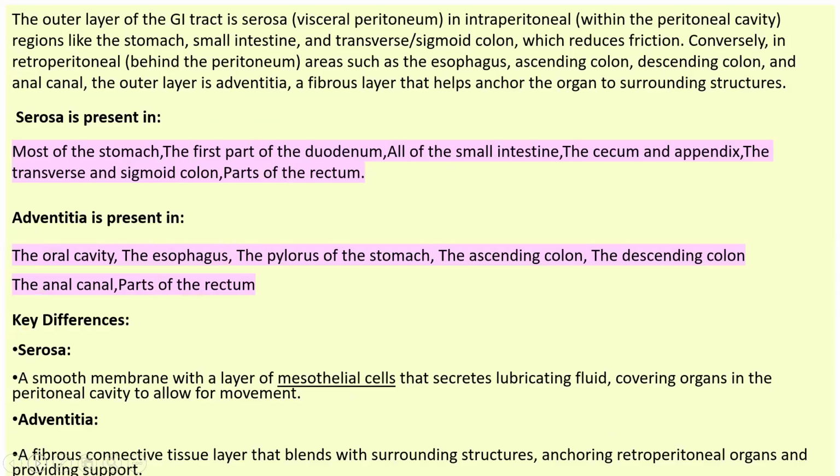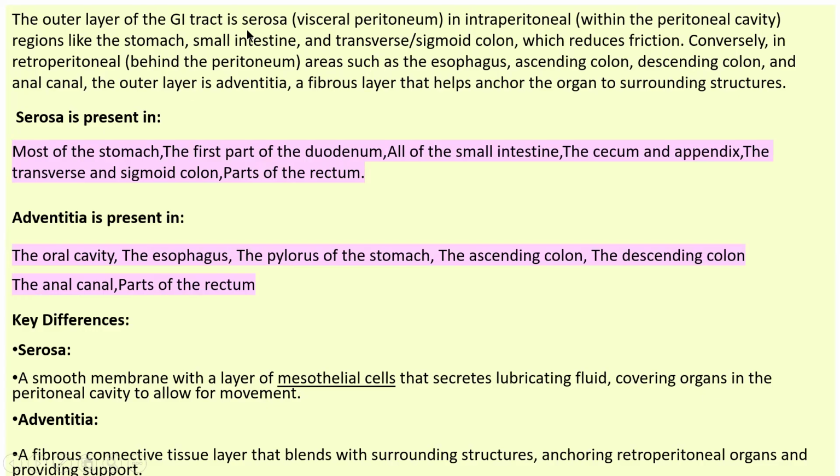The outer layer of the gastrointestinal tract is serosa, which is present in the visceral peritoneum, in intraperitoneal organs within the peritoneal cavity, like the stomach, small intestine, and in the large intestine, the transverse or sigmoid colon.